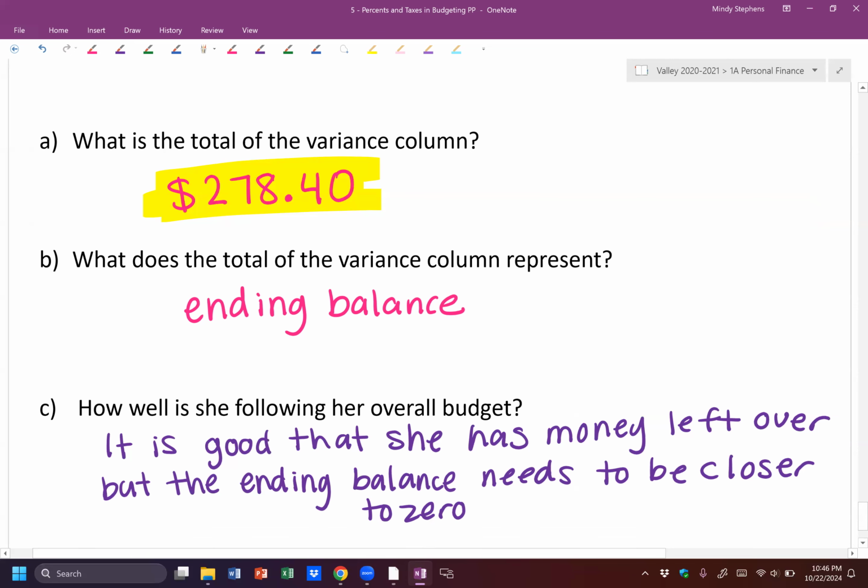Make sure on your assignment when they ask this kind of question that you're being specific, like I have in these. Why is it good? Why is it bad? What changes need to be made? Things like that as you're answering that last question.